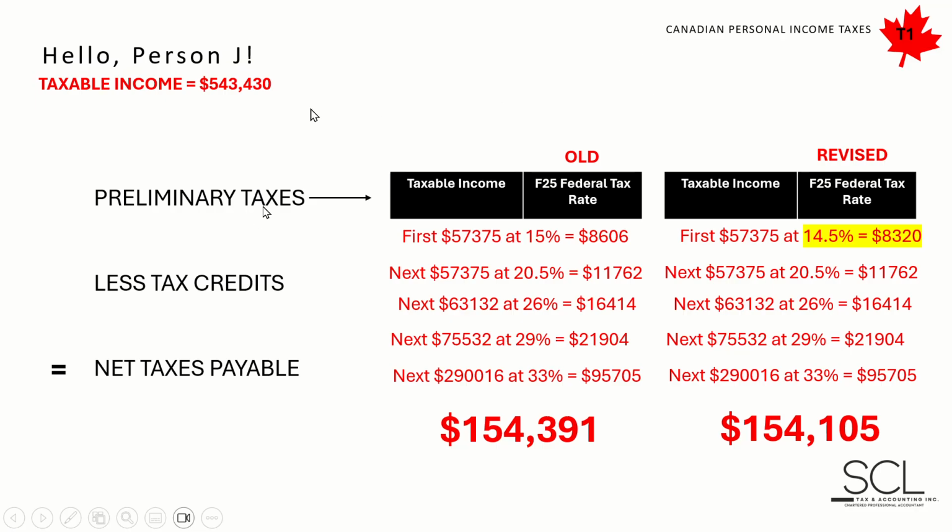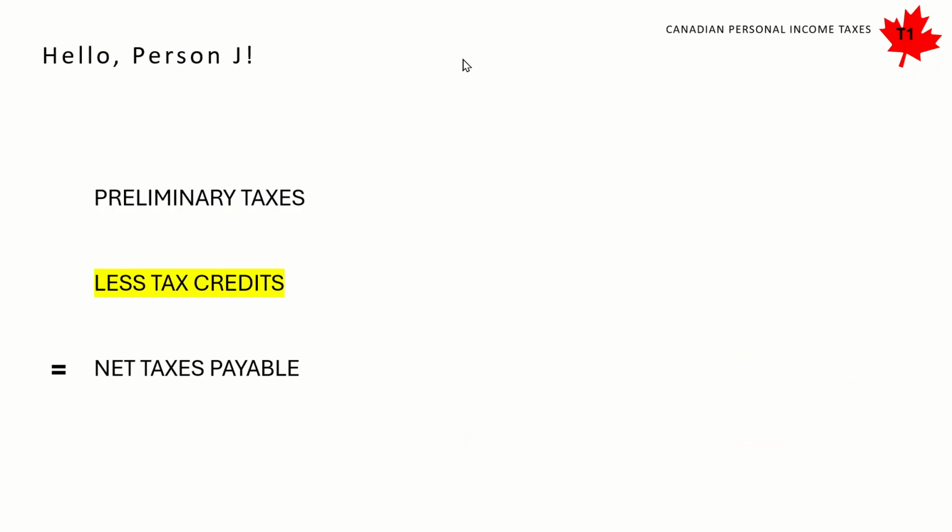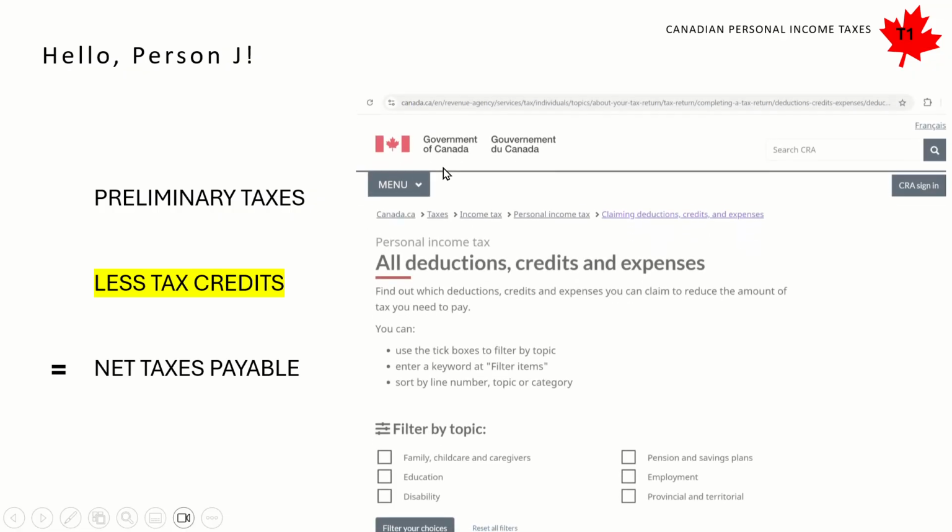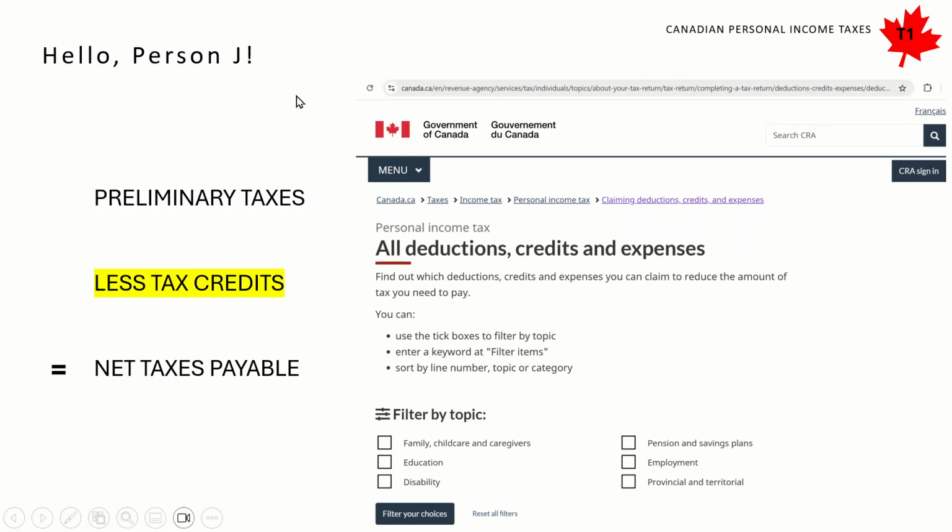We have our preliminary tax, but what is important next is to calculate the tax credits. With regards to these tax credits, there are many. This is where, as you work with a particular platform, and many of them are actually really great, like Wealthsimple, UFile, they will prompt you. They might ask questions and then assist you with claiming the available tax credits. Or as you work with a tax practitioner, then of course they will guide you as well.